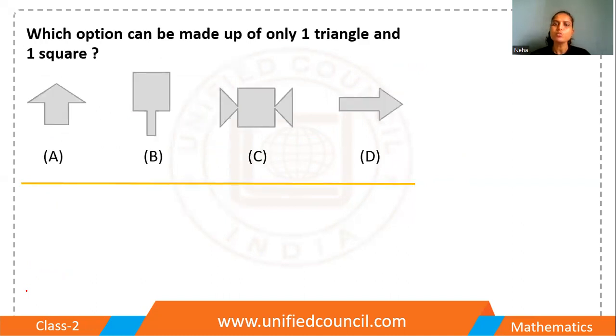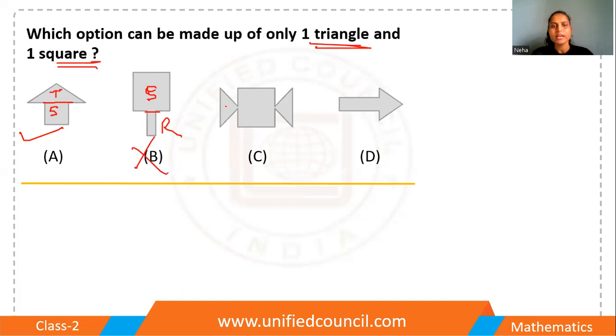Okay, then jump to the next question. Which option can be made up of only one triangle and one square? Okay, let me check this one. So in this we can say that this is triangle and this is square. This is right. In this we can say this is square and this is rectangle. But I need one triangle and one square.